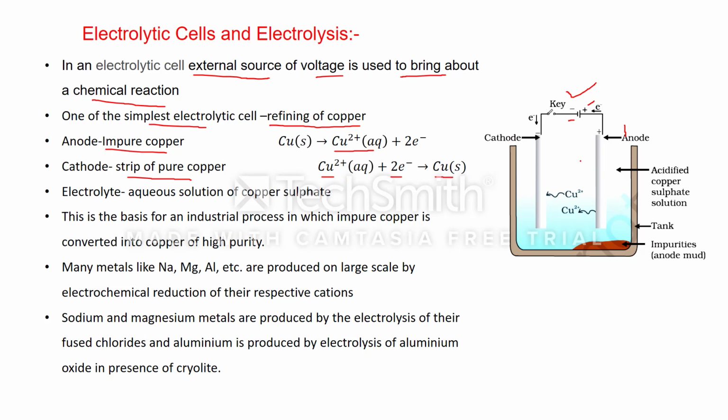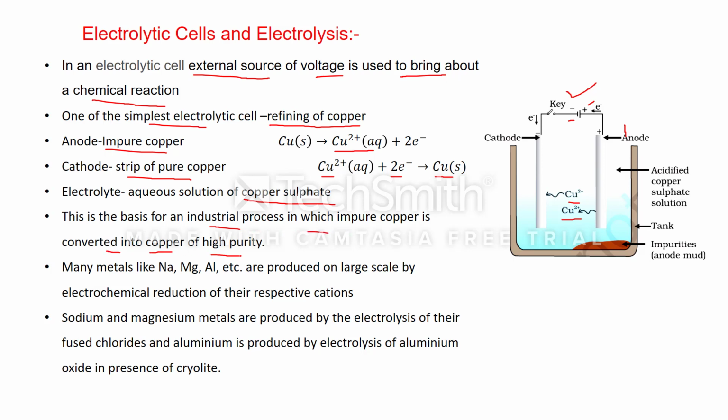Simply we can say that in this cell, from the anode, which is made up of impure copper, copper goes into the solution in the form of Cu2+ ion, and at the cathode Cu2+ ion gains electrons and deposits at the cathode. The electrolytic solution we are using is an aqueous solution of copper sulfate. And this is the basis for an industrial process in which impure copper is converted into copper of high purity.